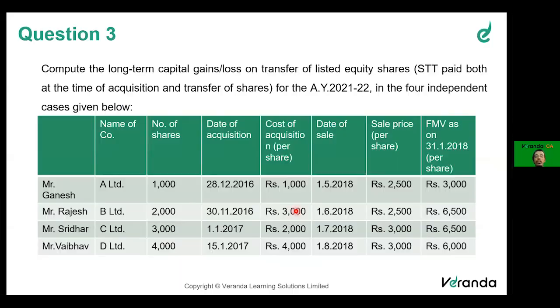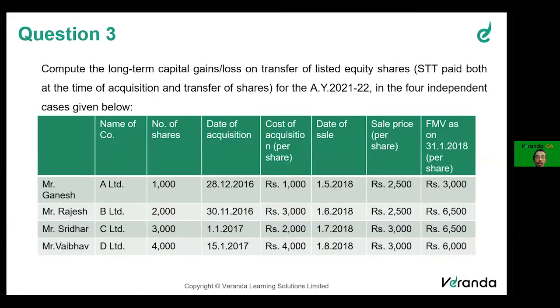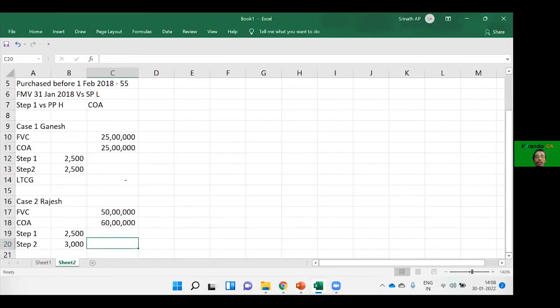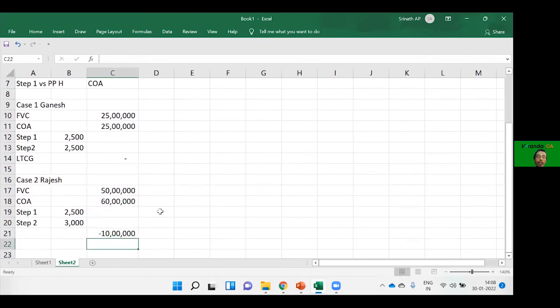So you will have 3,000 multiplied by the number of shares, 2,000. So you'll have 60 lakhs. Therefore, we will end up having a long-term capital loss of 10 lakhs.